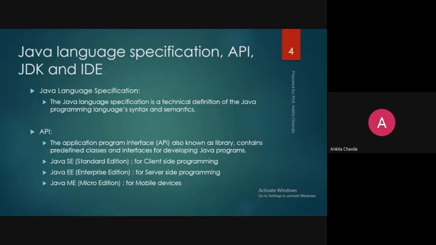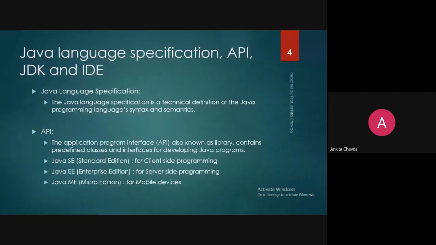Then what do you mean by Java API? Many times you have heard this, maybe or maybe not. API means Application Programming Interface, also known as a library. It contains all your predefined classes, interfaces, methods, and even objects, which are already developed, so you can simply use them. And in API, you will learn Java SE, Java EE, and Java ME.